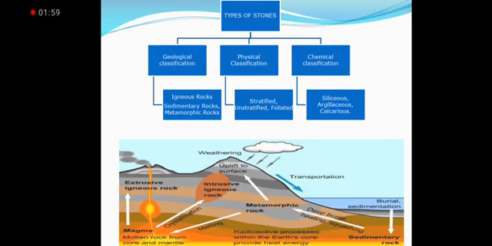In this picture, we are able to see how it is formed, because igneous rock is formed from the magma. When a volcano erupts, the magma comes out in the form of lava. That makes an igneous rock. When igneous rock is subjected to change in temperature, that type of rock is called metamorphic rock.